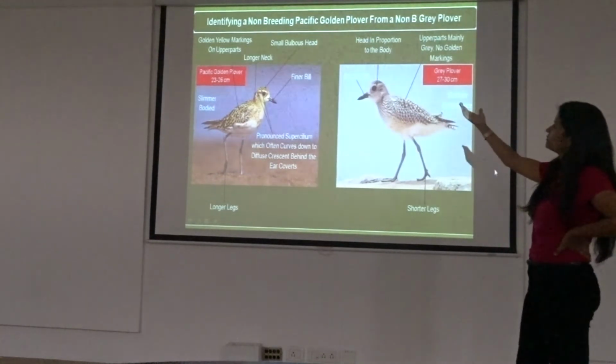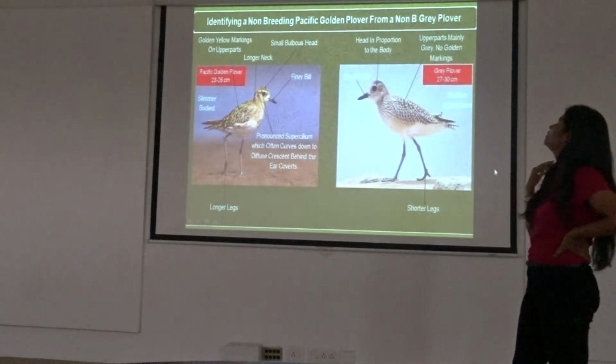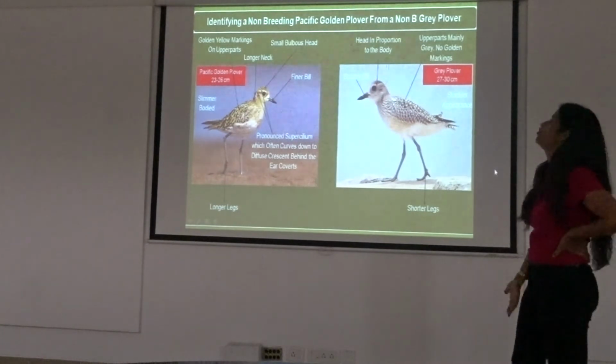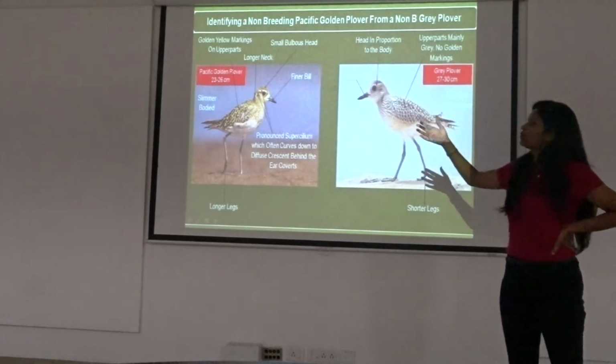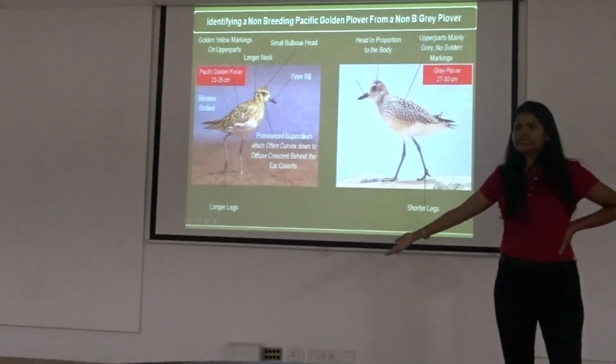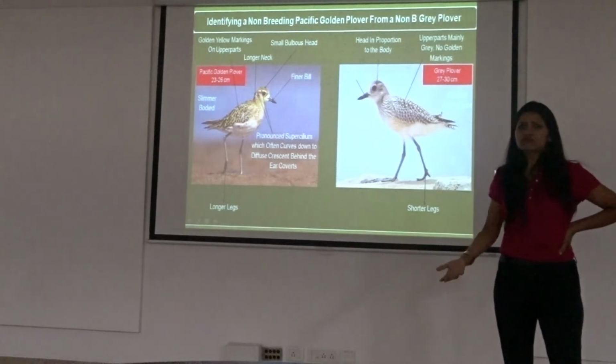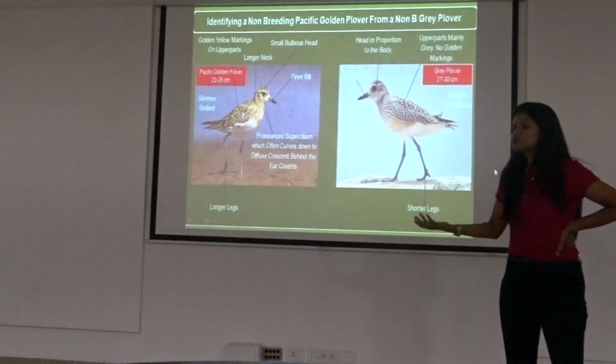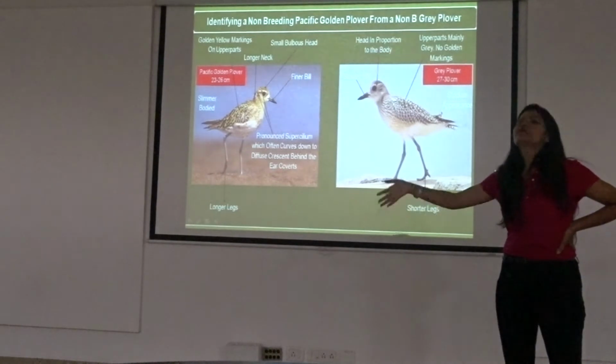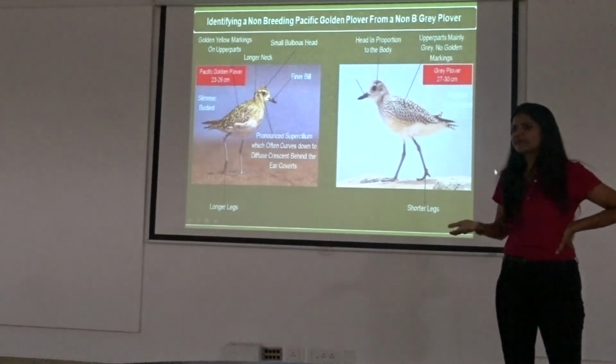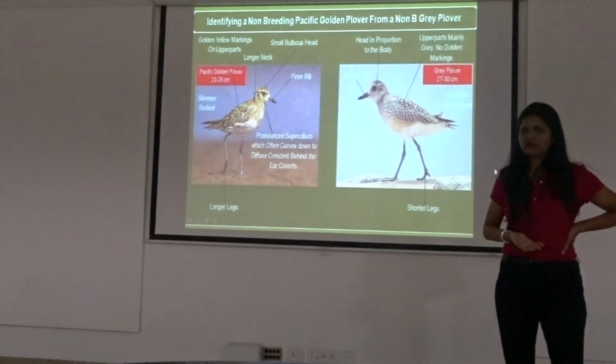Identifying a non-breeding Pacific golden plover from a non-breeding grey plover. So Pacific golden plovers, I think we are also seeing here locally in inland waters and all of that. This all comes from observation, because the more you bird, you know that, okay, I'm not able to find a grey plover in the inland water. Where am I seeing it? I'm seeing it in the coastal area.